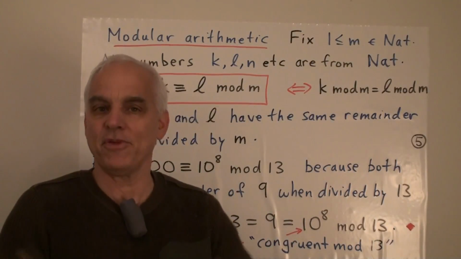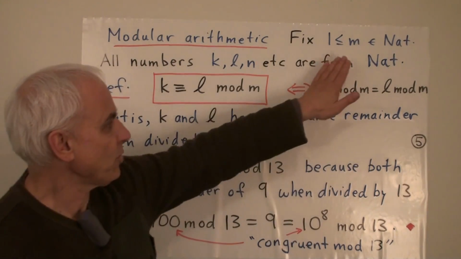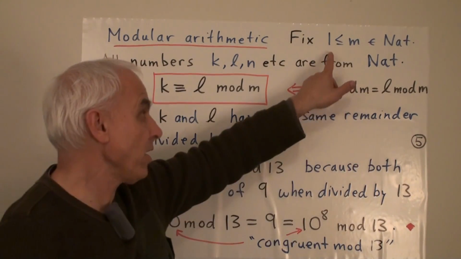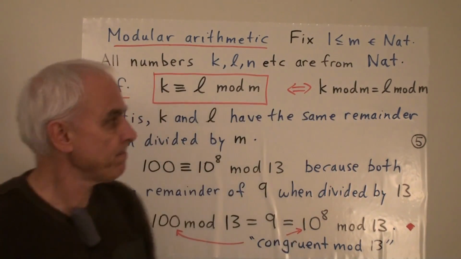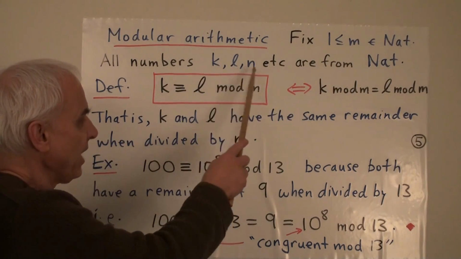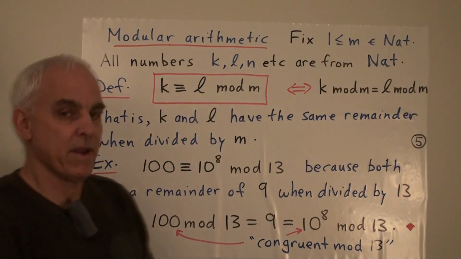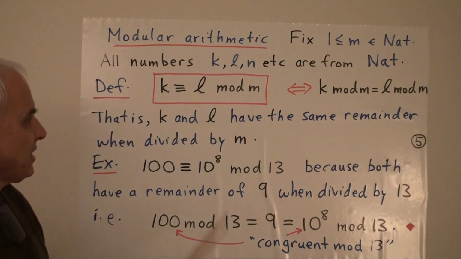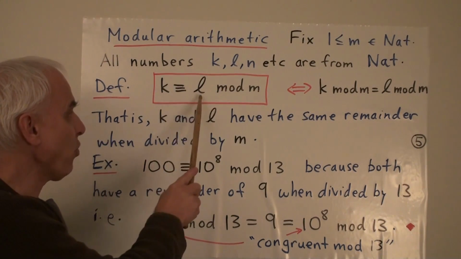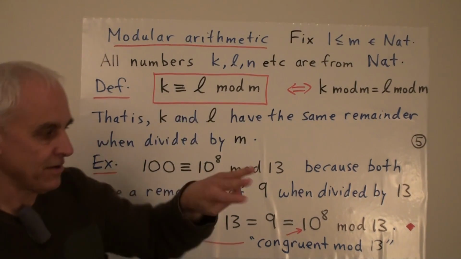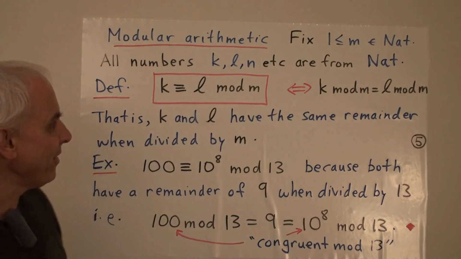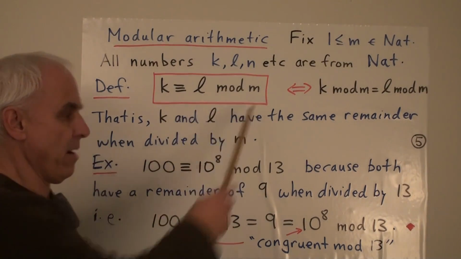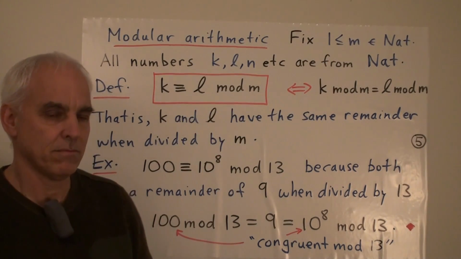All right, so now let's set up this modular arithmetic. We're going to start with a fixed natural number m, and that's called the modulus. And we'll want that number to be bigger than or equal to 1. Now these other numbers, k, l, and n that we're going to be talking about, they're all natural numbers. So that's the default realm that we're talking about. So the definition is this: k equals l, but it's a funny equal sign with 3 bars, not 2. And we read it by saying k is congruent to l mod m, but it's a kind of equality.